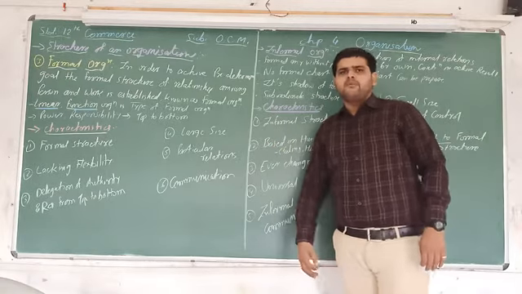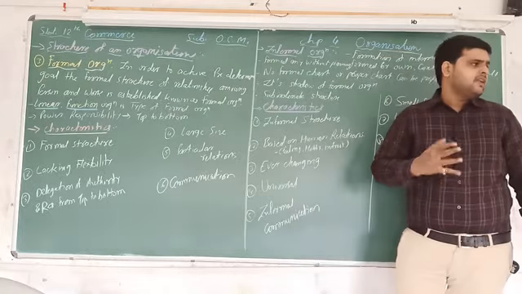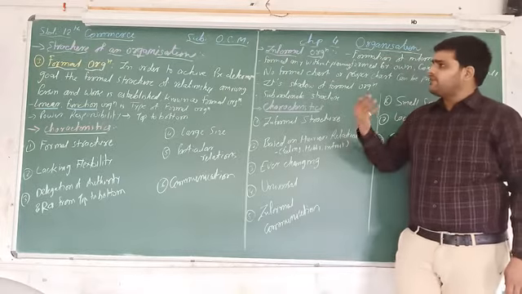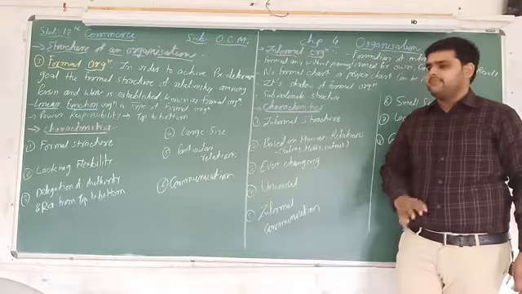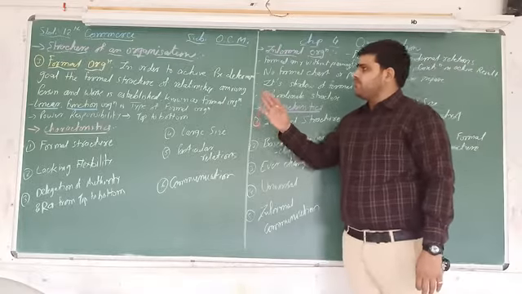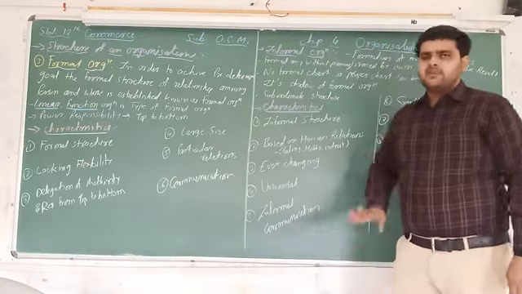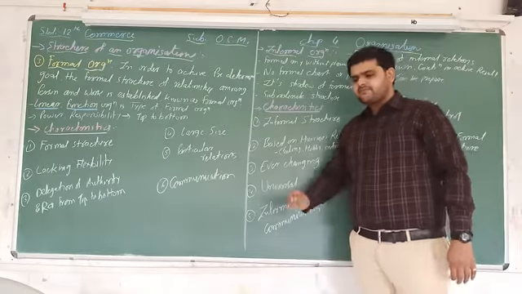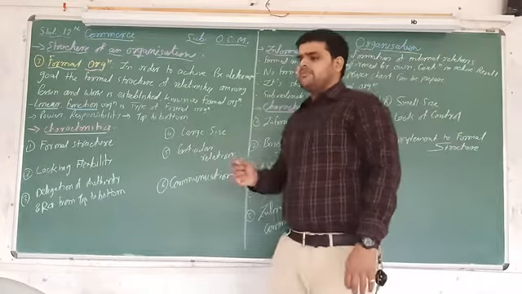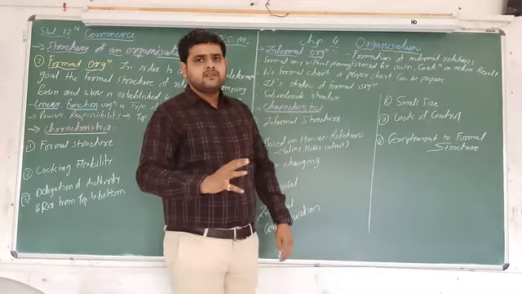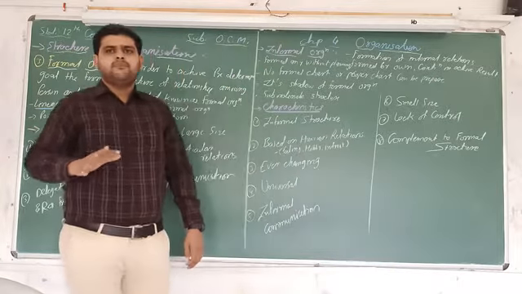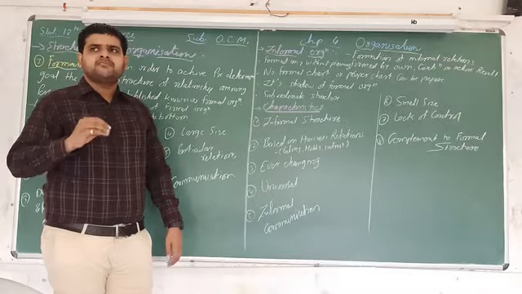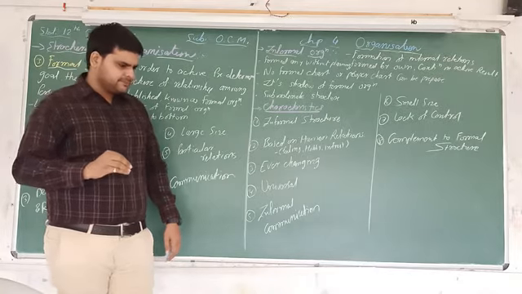Right now we are going to discuss the third and next topic of structure of an organization. The third type is formal organization, the fourth type is informal organization, and the fifth type is matrix organization. In this way we have to complete our topic, the 5 different types of organization.